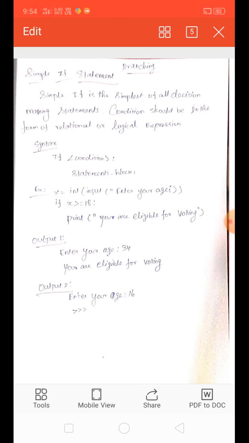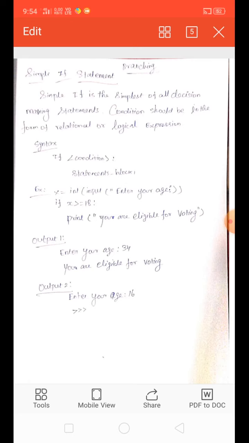If you give any condition in the program and the condition is true, the corresponding statement will be executed, otherwise the program will exit. Again I will explain the program one more time. x equal to int input, enter your age. The interpreter will ask you to enter the age, and the age will be assigned to the variable x.